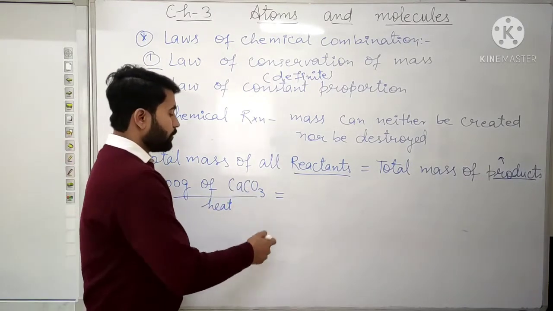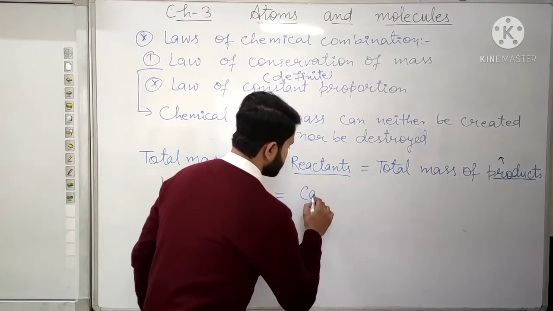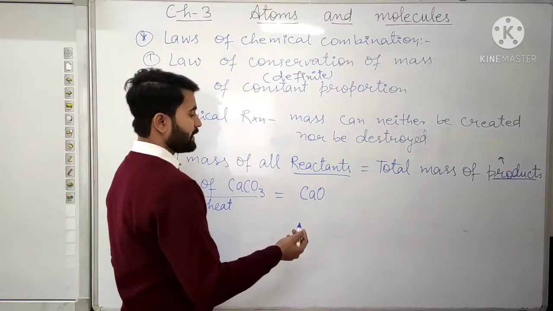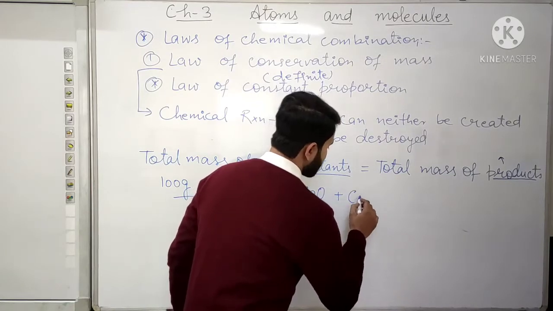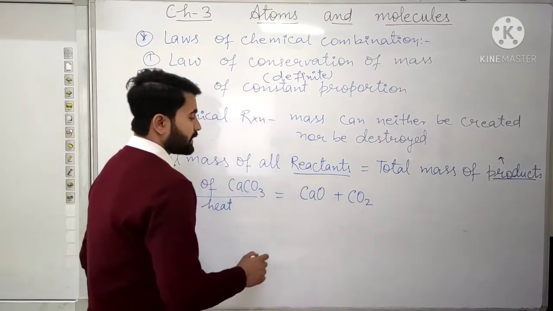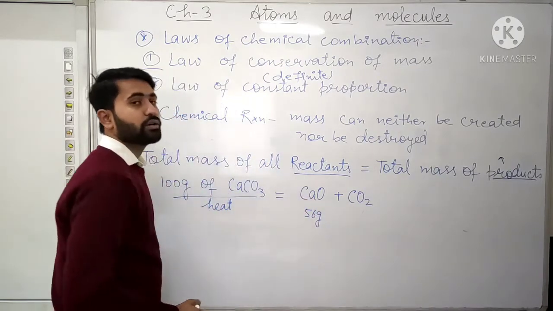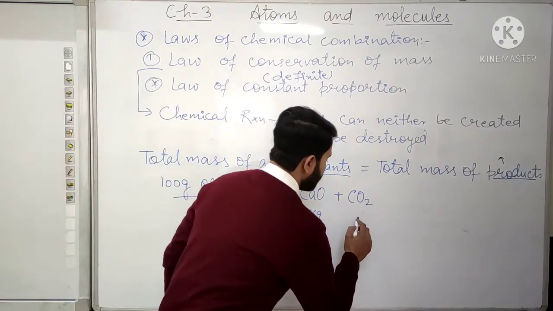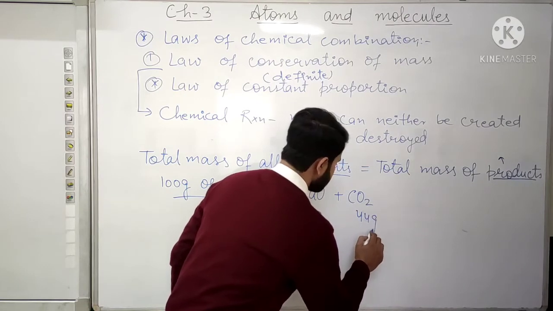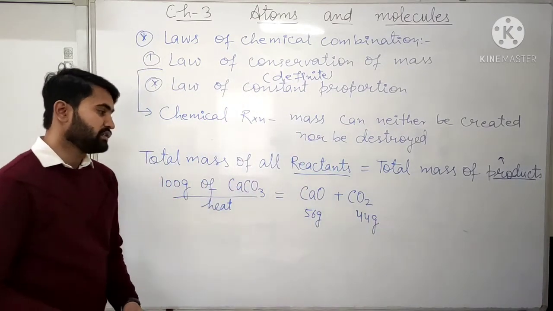It will form two things: first is calcium oxide and another is carbon dioxide. Here 56 grams of calcium oxide is formed and 44 grams of carbon dioxide is formed.